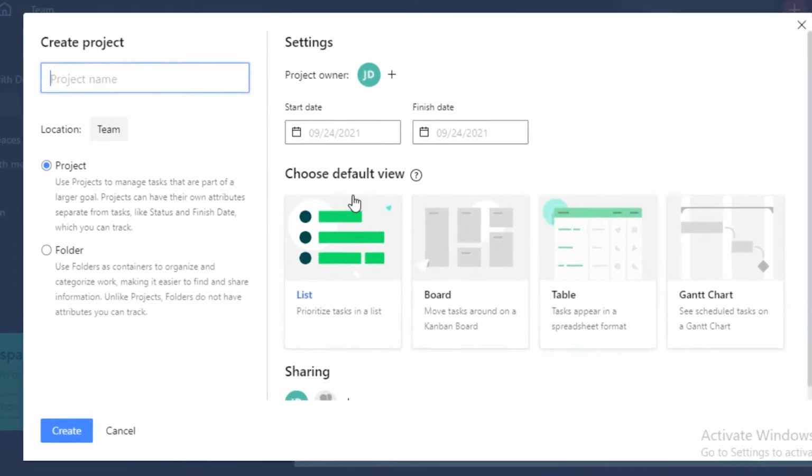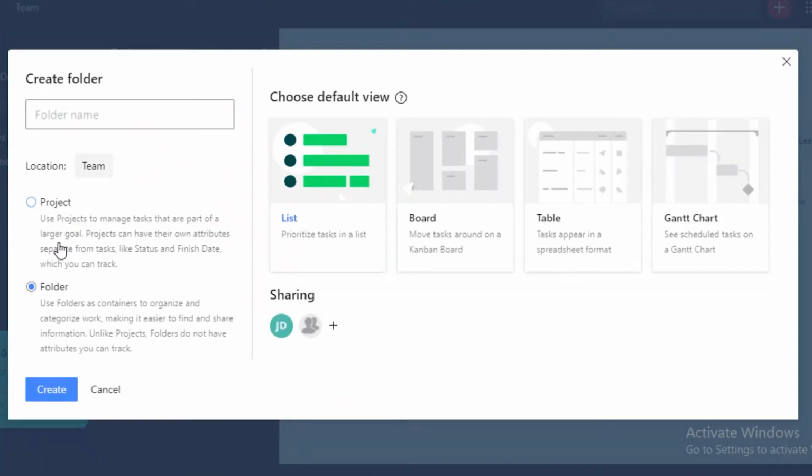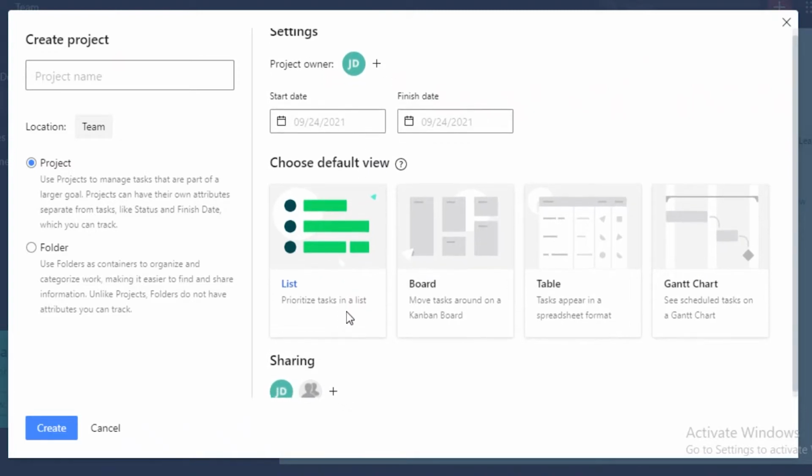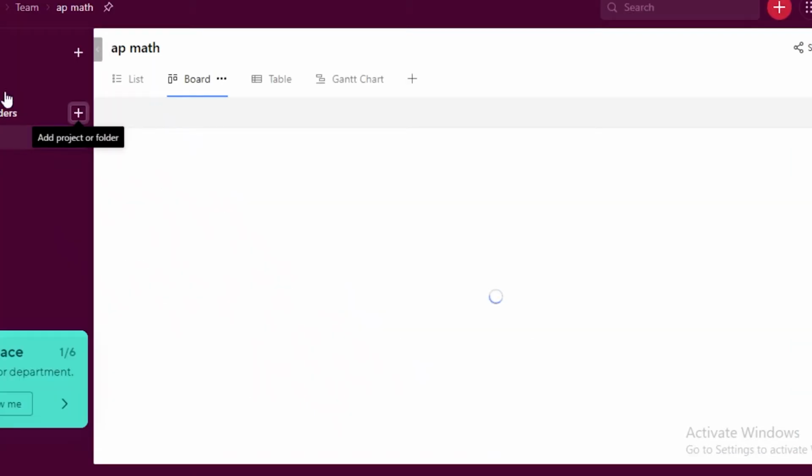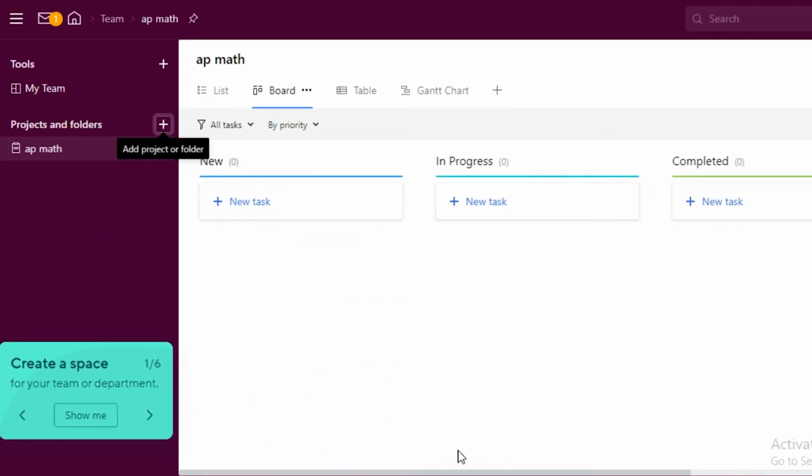Let's say we're just creating a project, and we can add more people over here. You can select what kind of view you're looking for: a list view, a board view, a table view, or a Gantt chart. Let's say you want a board view, we're just going to click on create, add our project name, and this is how you create your little workspace on Wrike.